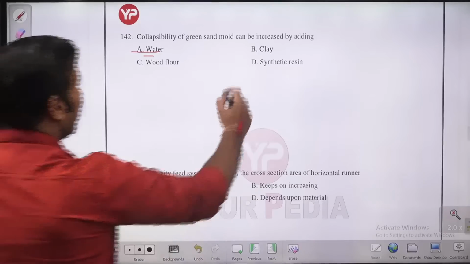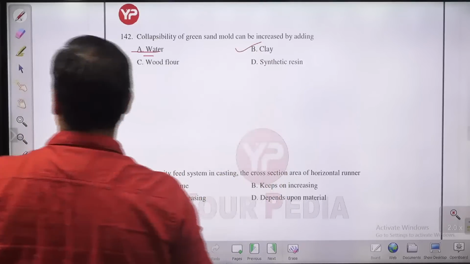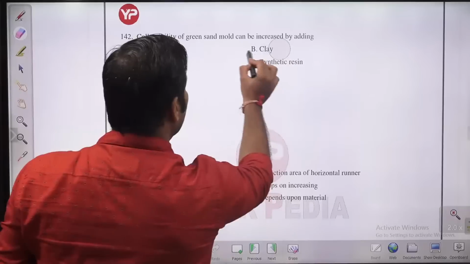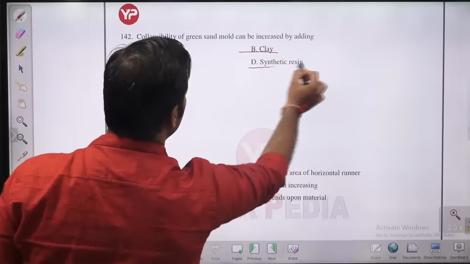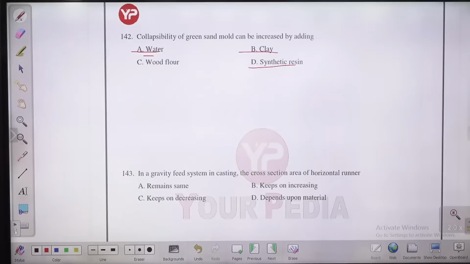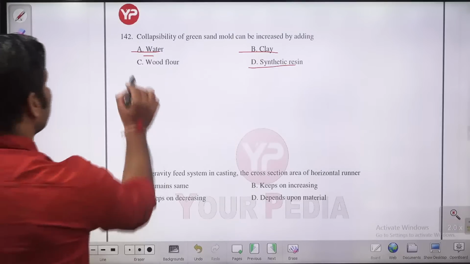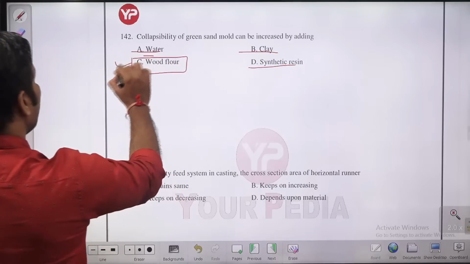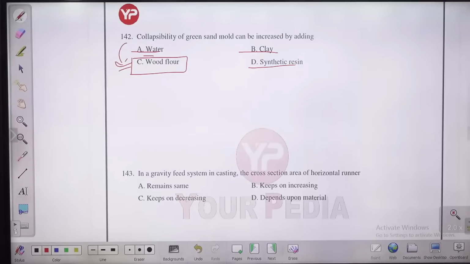If you are adding clay or synthetic resin, the collapsibility is going to decrease because the strength is going to increase. If you are adding clay or synthetic resin in molding sand, then the collapsibility is going to decrease. But with wood flour, the collapsibility is going to increase, guys. If you are adding wood flour in molding sand, then collapsibility is going to increase. So C is the answer, guys.